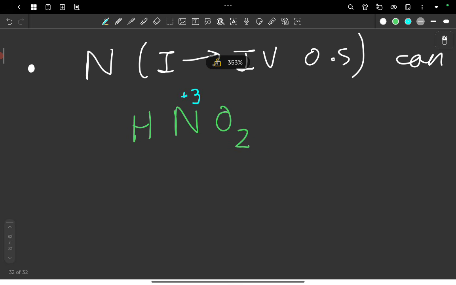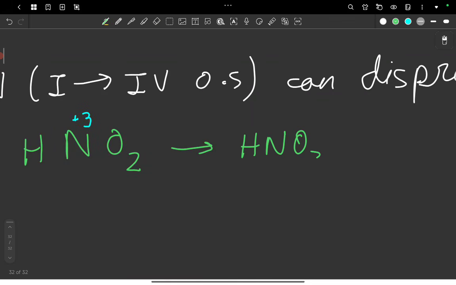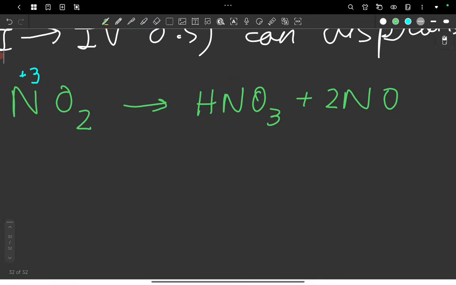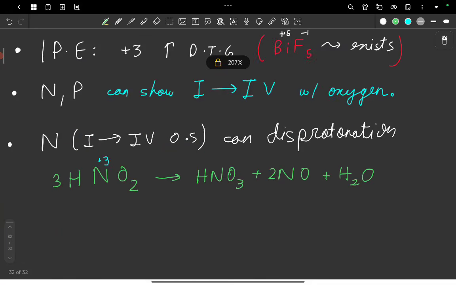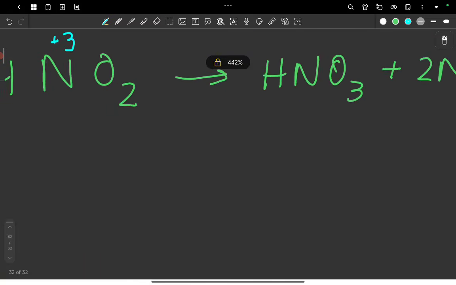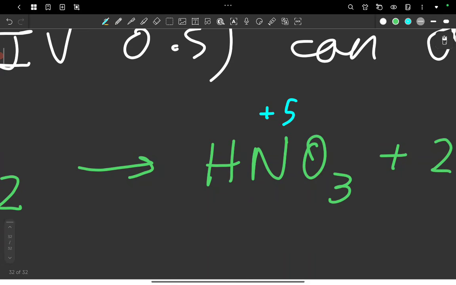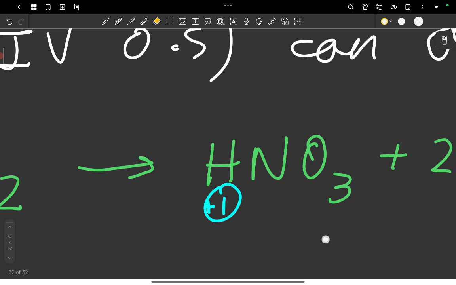Now this can disproportionate into HNO3 plus NO; like, 3 moles of this can disproportionate into HNO3 plus 2NO plus H2O. You don't have to remember the balancing for mains, just know that this happens. And here you can see that this was +3, but here the oxidation state of nitrogen is +5. How? Because hydrogen is +1 and the net oxidation state of all the oxygen atoms combined is -6. So this plus this should counterbalance the negative oxidation charge, which it does.